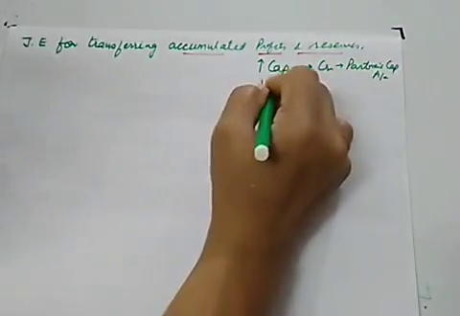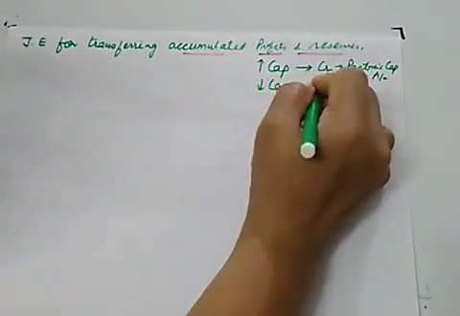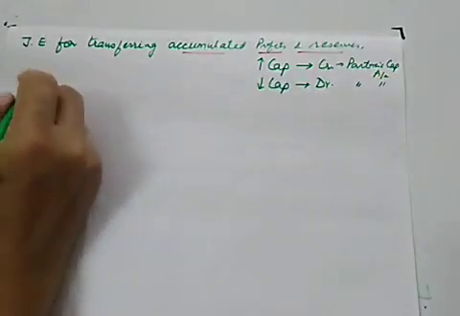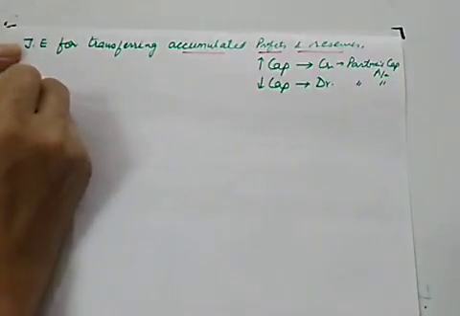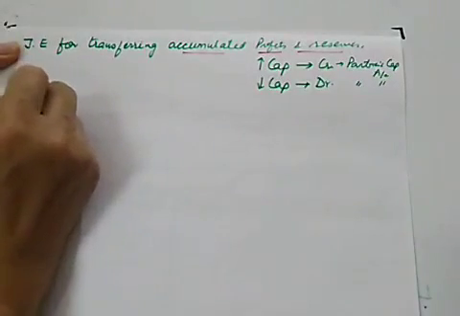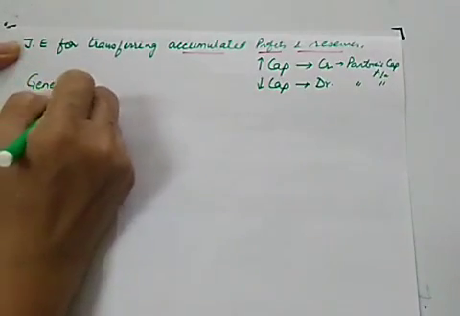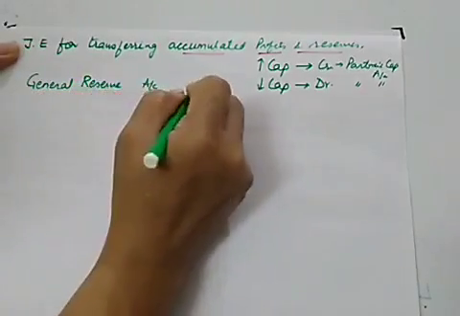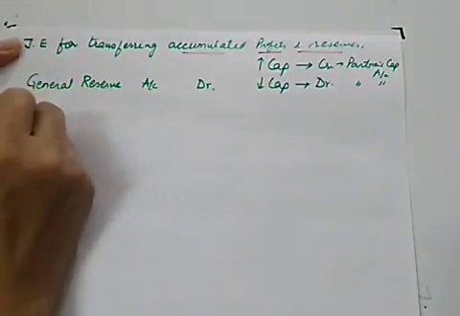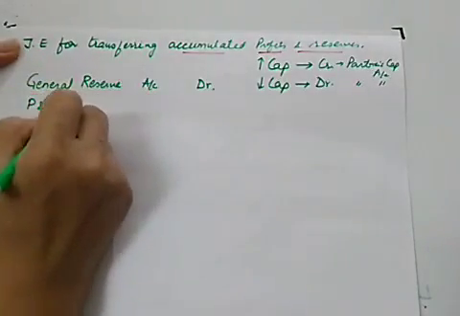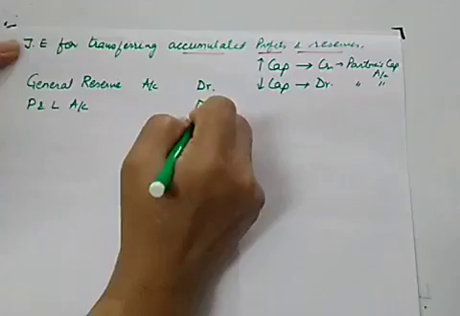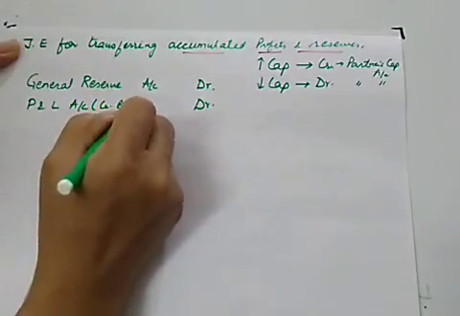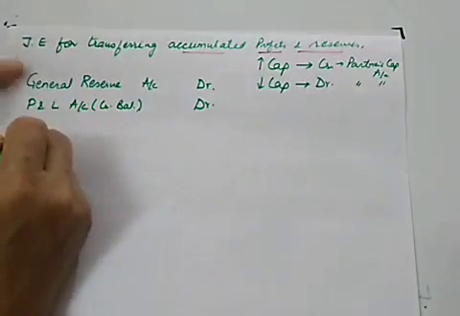And if you want to decrease capital, give debit to partner's capital account. So here you want to give the benefit. So for giving benefit, we'll be giving debit to all these accumulated profits. So general reserve account debit, profit and loss account debit. Which profit and loss account? With the credit balance given on the liability side of the balance sheet.